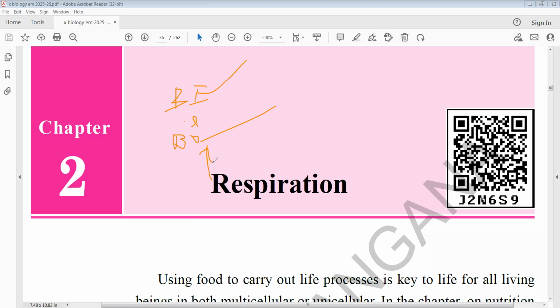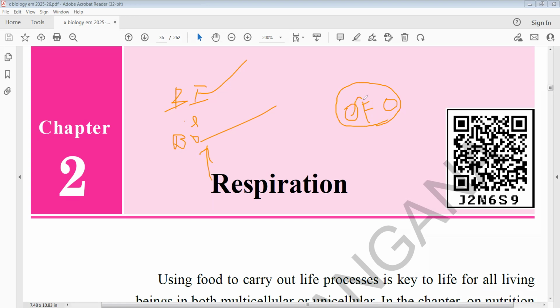Why? Because as we are studying 10th class, respiration has a broader definition: the process of oxidation of the food material in the presence of oxygen is called respiration.